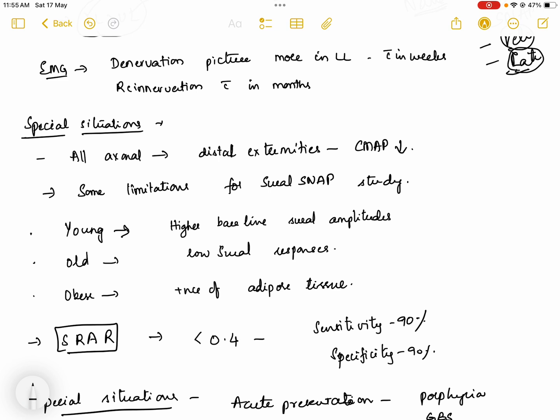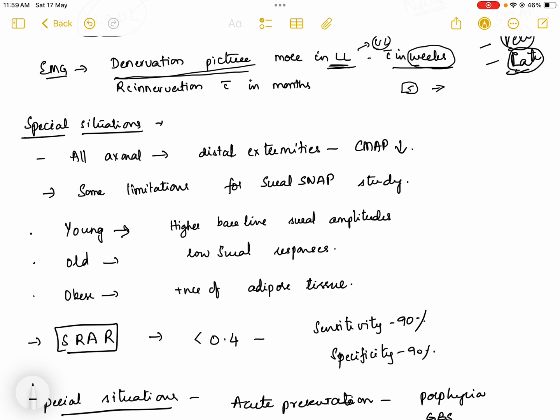In the EMG, we will see a denervation picture, more in the lower limbs than in the upper limbs, and it is seen within weeks of presentation. So less than 1 week, we can't find any denervation pattern in the EMG.